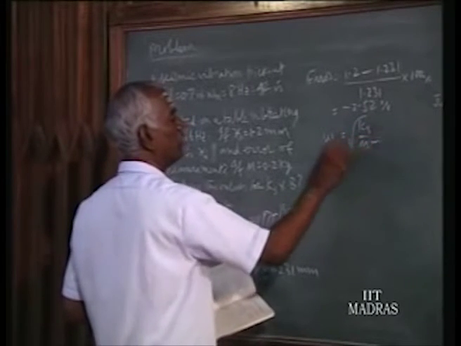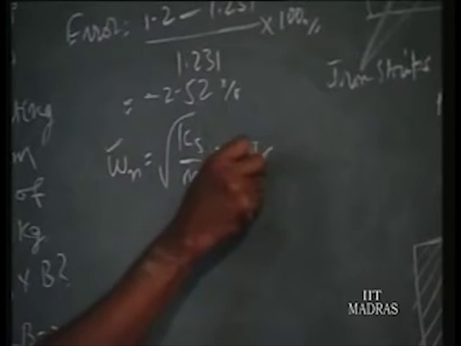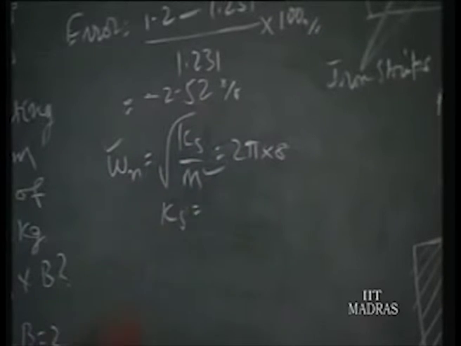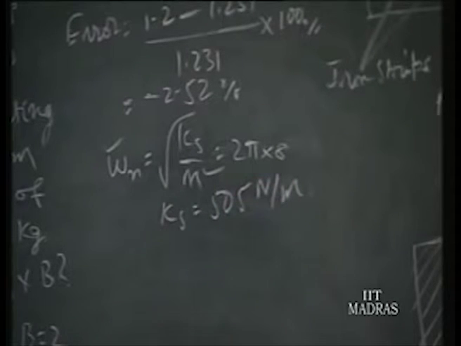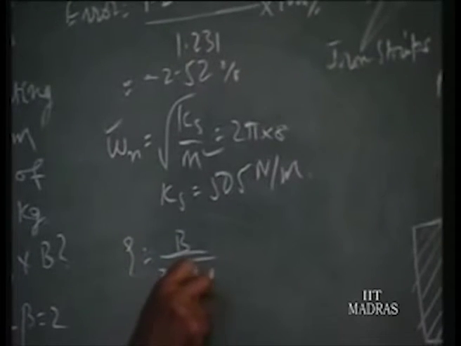Now m is given, and omega n is 8 hertz. 8 hertz is equal to 2 pi into 8 radians per second. So m is given, so ks you get by simply substituting in the equation. So ks becomes 505 Newton per meter. And now we know the damping ratio psi is equal to b by 2 into root of ks into m.